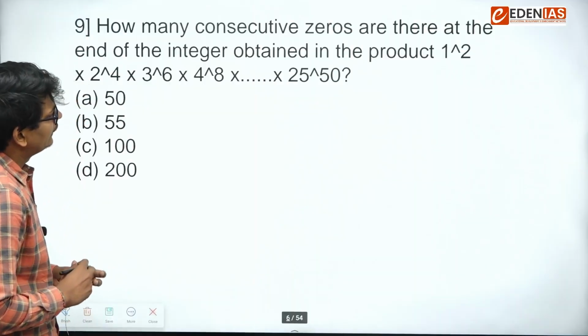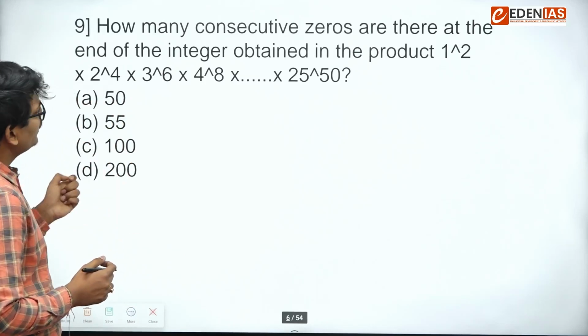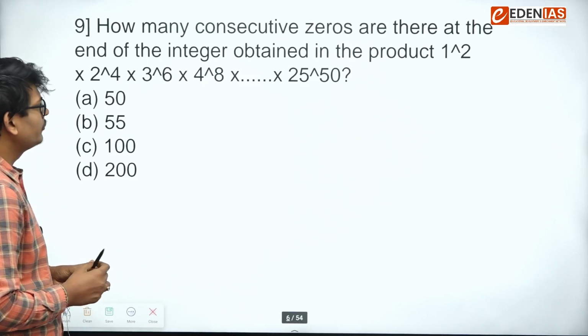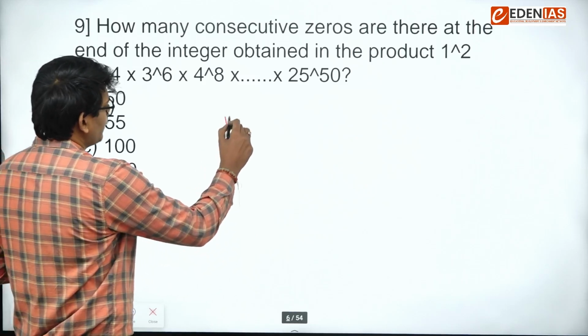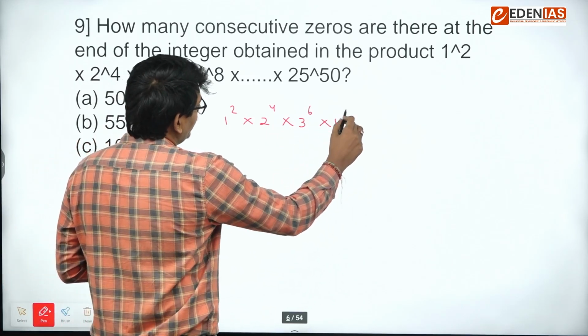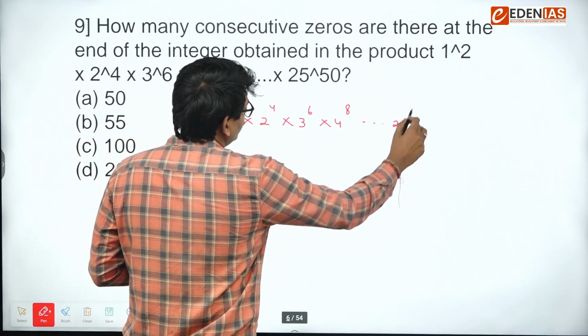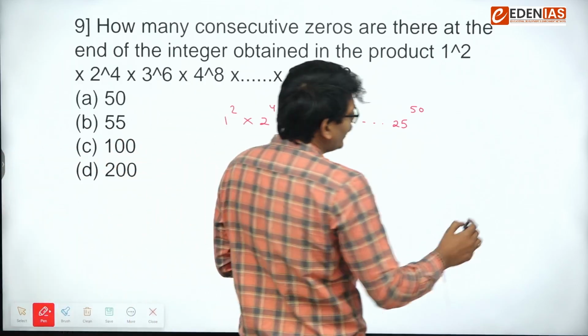Let's look at another question, that is 9th. 9th says how many consecutive zeros are there at the end of integer obtained in the product 1 squared, 2 raised to the power 4, 3 raised to the power 6, 4 raised to the power 8, and so on, 25 raised to the power 50. Okay. Now, how can we get a 0?